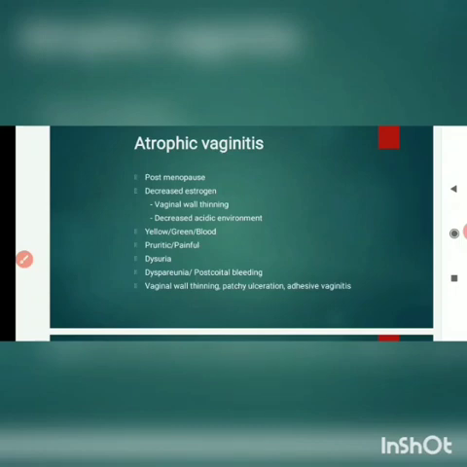Now atrophic vaginitis happens in the postmenopausal phase. It happens due to decreased estrogen. As a result of decreased estrogen, there will be thinning of the vaginal epithelium and a decrease in the acidic environment. As a result, many bacteria will come and invade. So what does it present with? It presents with dysuria, dyspareunia, and postcoital bleeding.